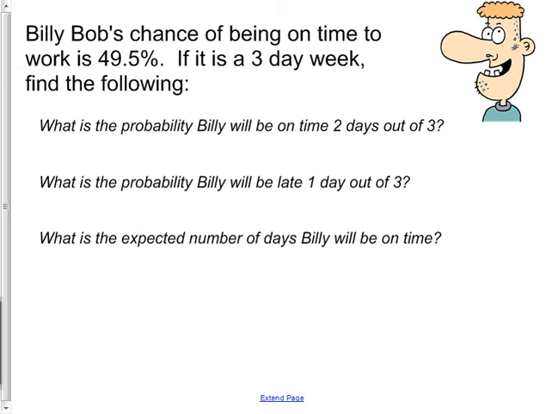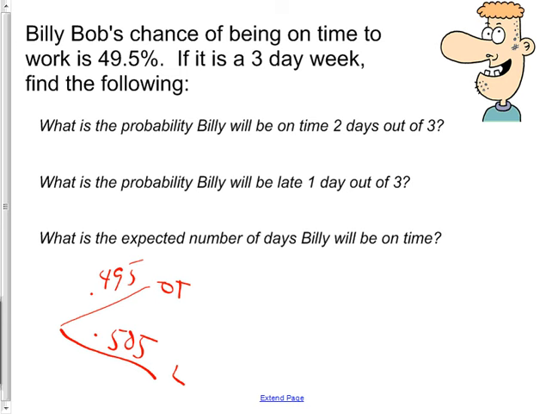All right. Here's another one, and this one's kind of a pain because it has a big chart that you have to do. I want to save us time by not doing all of the chart, but I think it's a good problem to do. So I'm just going to show you the chart really quick, and once we have the chart, we can get the answers a lot quicker. What are the things that can happen? He's on time or late. What's the probability he's on time? 0.495. And that means the probability he's late is 0.505. Have I got those right?